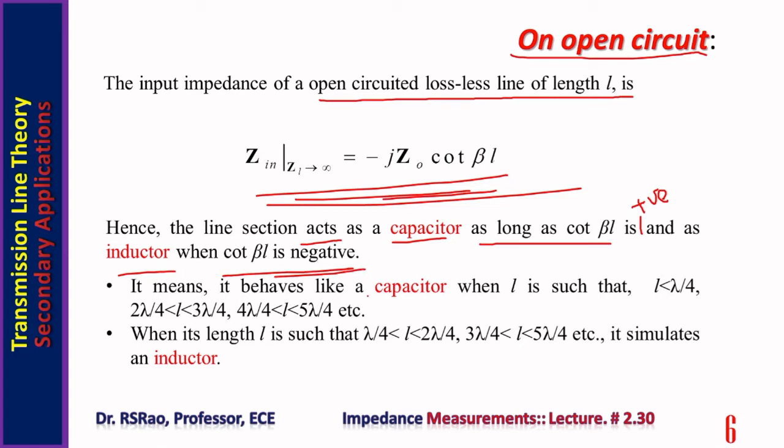It means it is a capacitor when L is less than lambda by 4, when L is in between 2 lambda by 4 and 3 lambda by 4, and when L is between 4 lambda by 4 and 5 lambda by 4, etc. When length is such that it is in between lambda by 4 and 2 lambda by 4, or in between 3 lambda by 4 and 5 lambda by 4, it acts as an inductor.